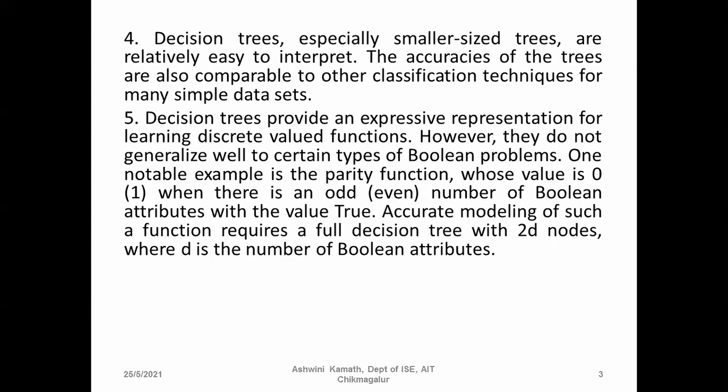They do not generalize well to certain types of Boolean problems, where we get true or false, 0 or 1, yes or no. One notable example is the parity function. The parity function's value can be 0 or 1: when there is an odd number of true attributes, the value will be 0, and when there is an even number, it will be 1. So it depends on the number of Boolean attributes with the value true.